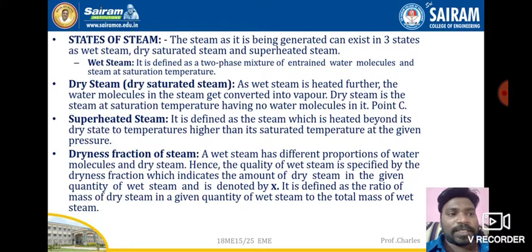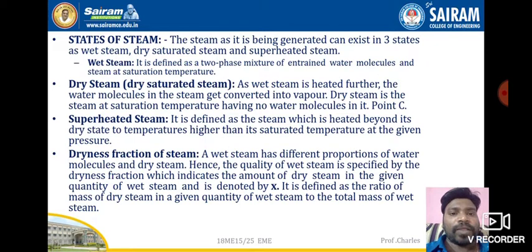Once again, I'll just conclude that wet steam means there is a combination of dry particles as well as water particles. Moving on to dry steam, it will be completely dry. So 100% dry, there will not be any water particles available. Next, moving on to superheated steam, that means the steam will have lots of power or energy available in it. That is nothing but superheated steam.